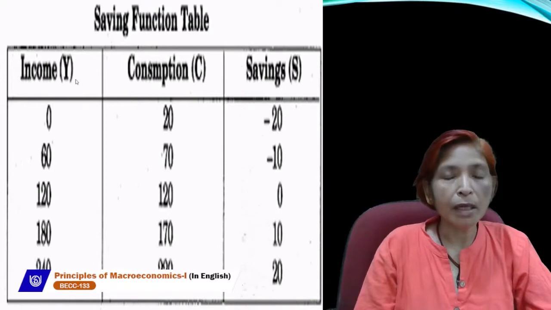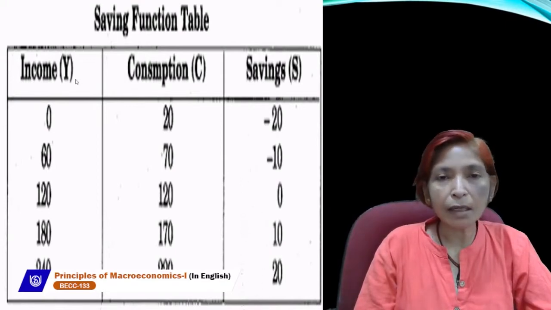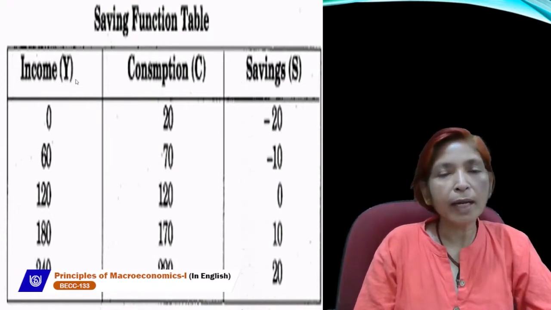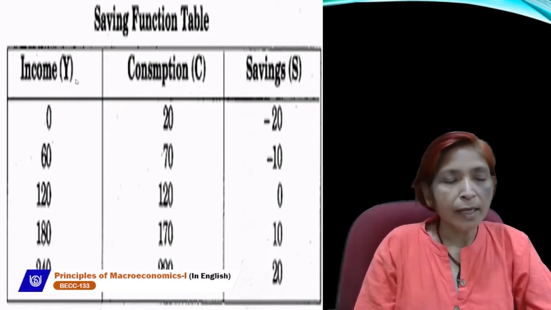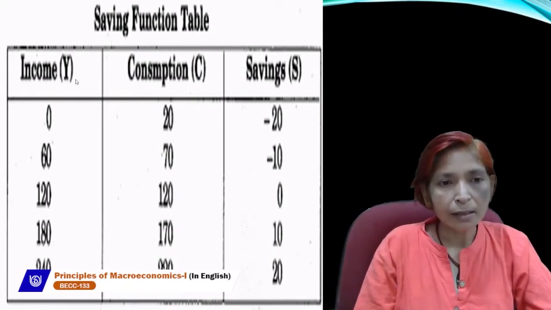But consumption in the beginning always remains positive. After that, consumption increases. And as income increases more, consumption also increases, but not by the same proportion of income. That's why if income is 0, consumption is 20 and saving is minus 20.